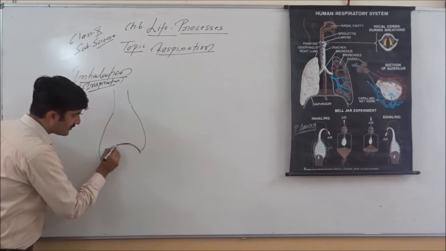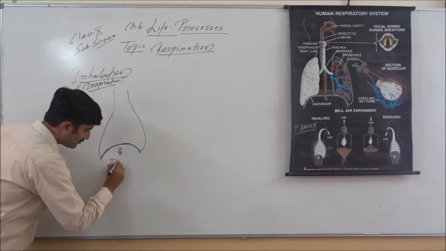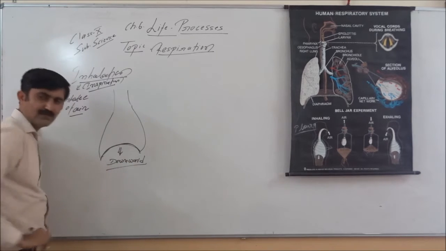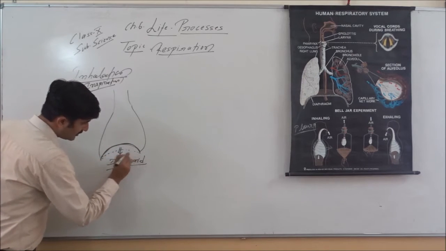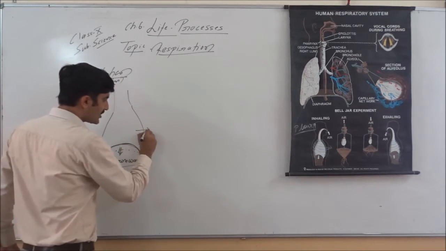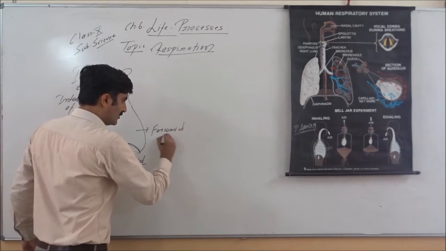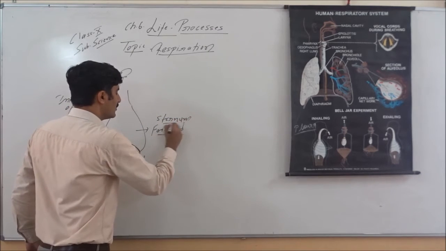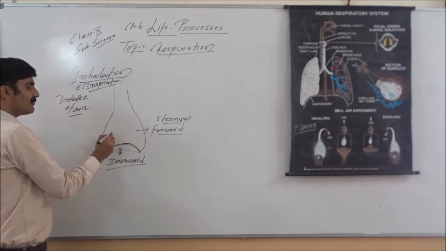But when we inhale, the diaphragm moves downward. When the diaphragm moves downward, you can see it will come here. The diaphragm moves downward, and the sternum and rib cage move forward. When the diaphragm moves downward and the sternum moves forward, what will happen?